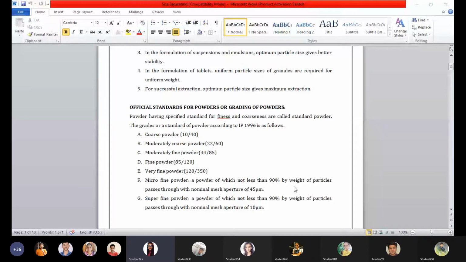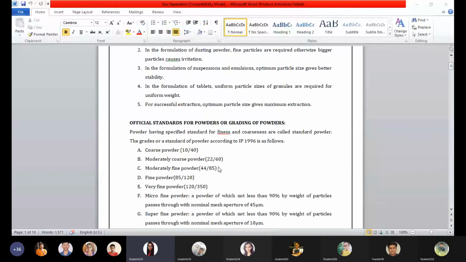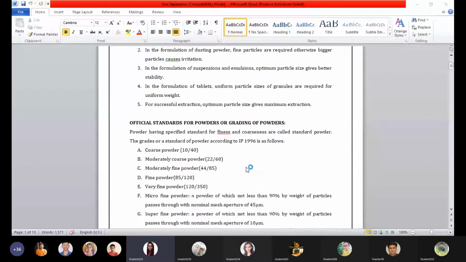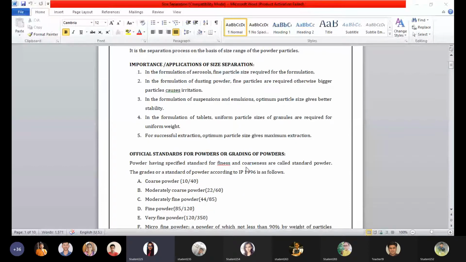In case of applications of size separation, just a minute. The importance or applications of size separation involve the formulation of aerosols, where fine particle size is required.